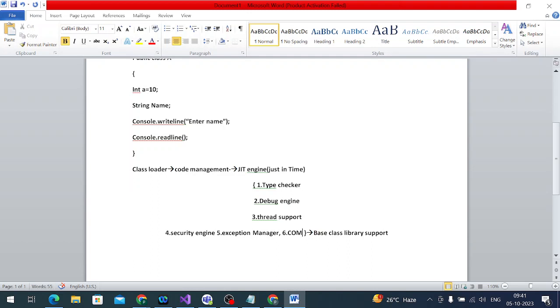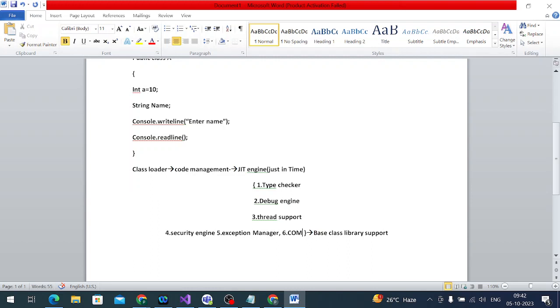For example, the class loader is one of the applications, to load the class. After loading the class, the code manager is used for managing the code. It manages the code using the JIT engine. The JIT engine has some applications: type checker, debugger engine, thread support, security engine, exception manager, and common object model.